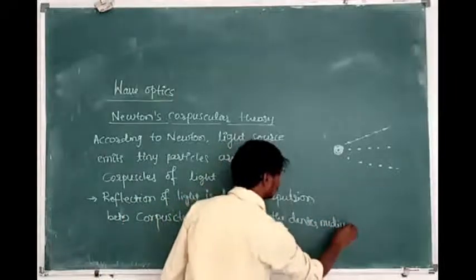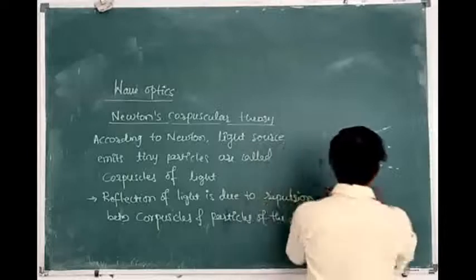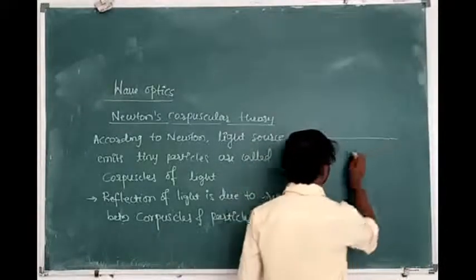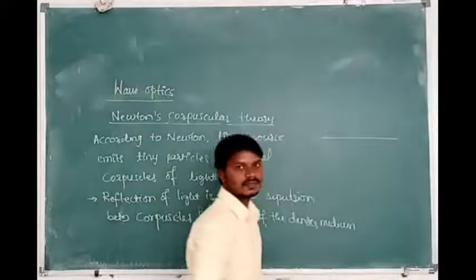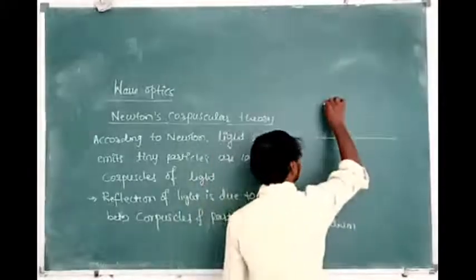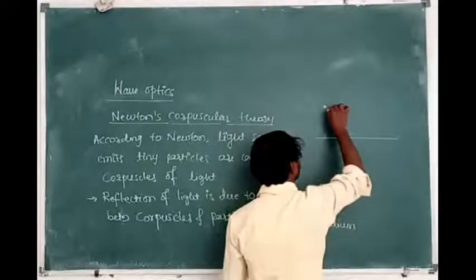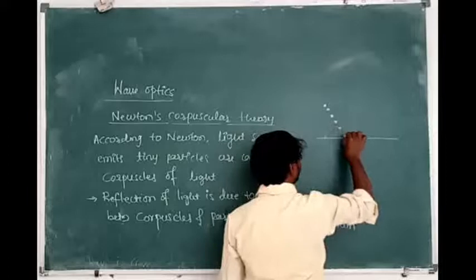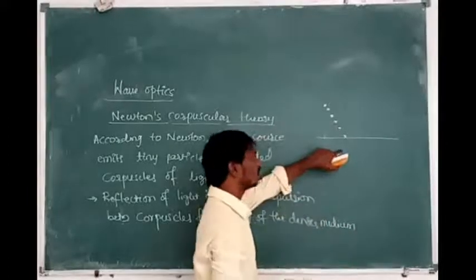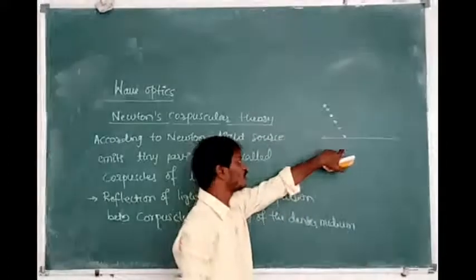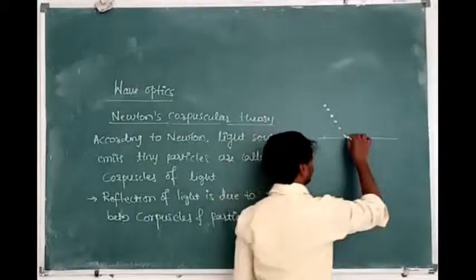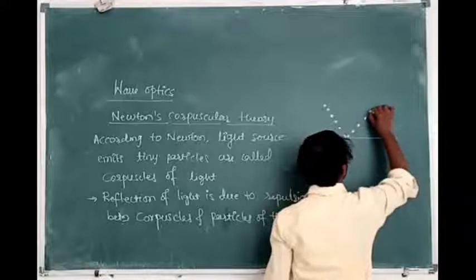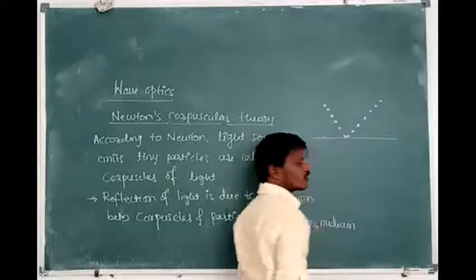Now let us consider it is the interface between the denser medium and the rarer medium. Now let us consider the corpuscles fall on the interface between the rarer medium and the denser medium. Due to the force of repulsion between the particles of the denser medium and corpuscles, they will be repelled, according to Sir Isaac Newton.